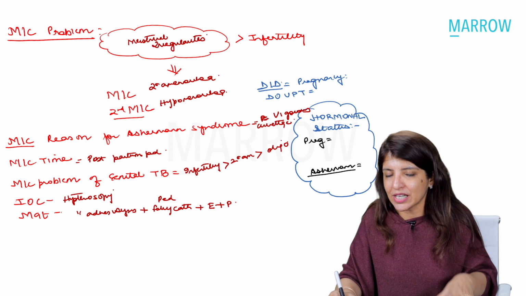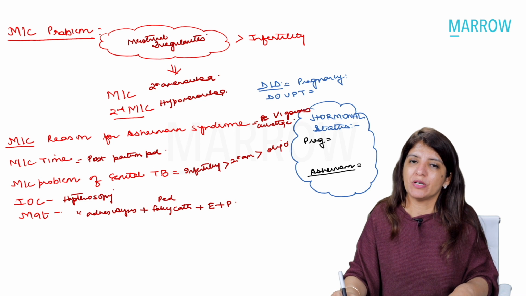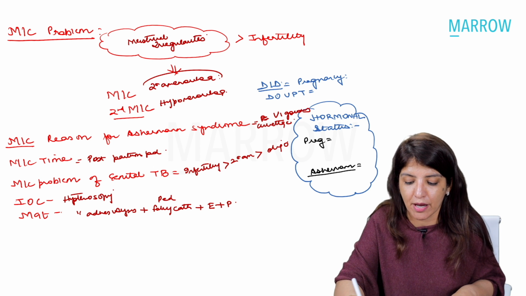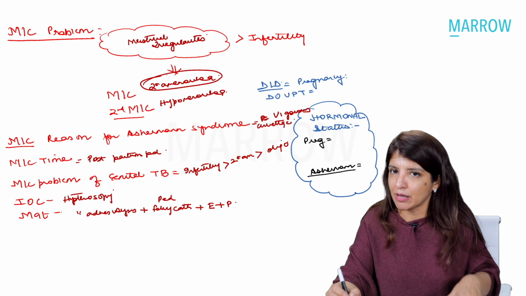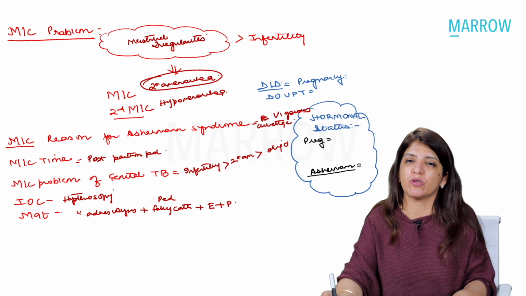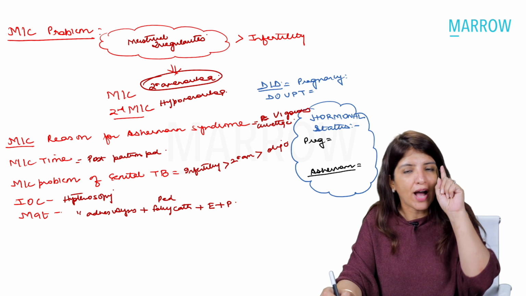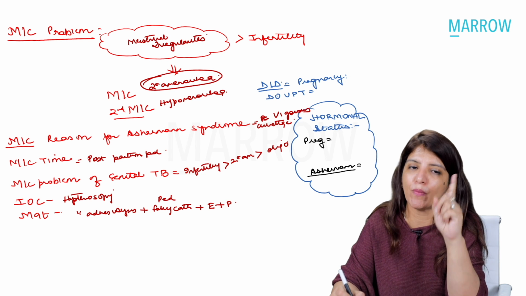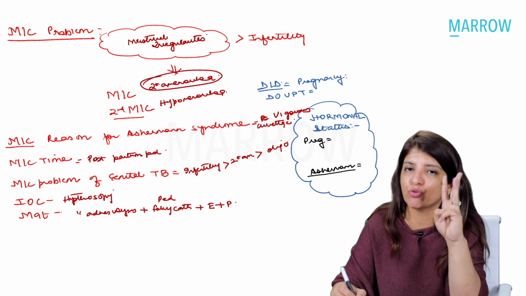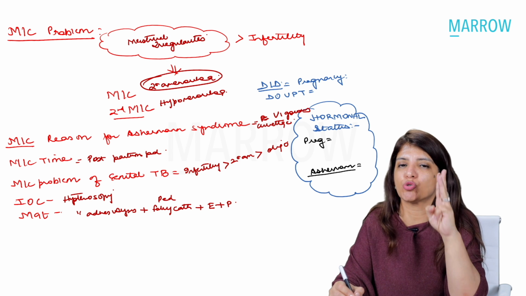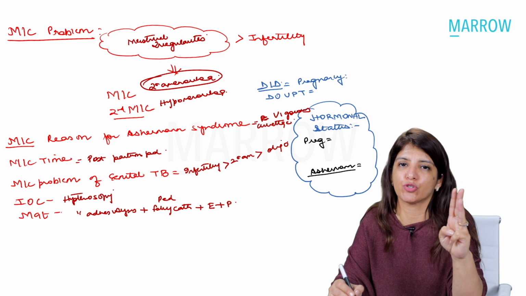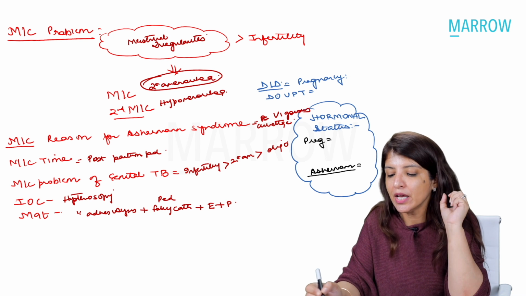Now, the hormonal status in Asherman syndrome: please remember that since the patient is coming to me with secondary amenorrhea, whenever a patient comes to me with secondary amenorrhea, you have to do a urine pregnancy test. Number 1, you have to do LH and you have to do FSH. These are 3 tests which you have to do whenever a patient comes to you with secondary amenorrhea.